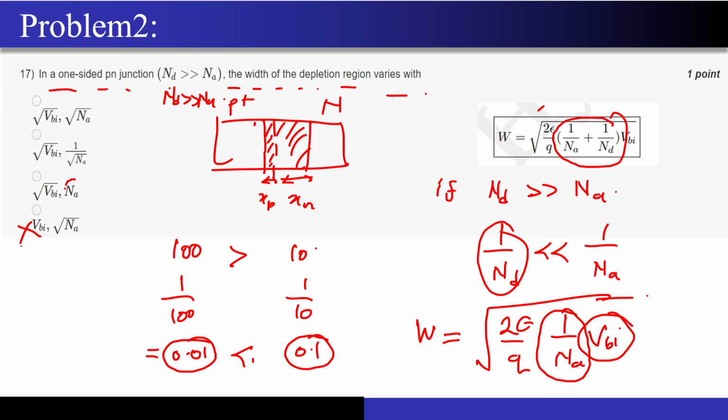So first of all, this answer is not correct. In this answer also, I have to look where is 1 upon root Na. Here I have 1 upon root Na and root Vbi. So this second answer is correct over here.